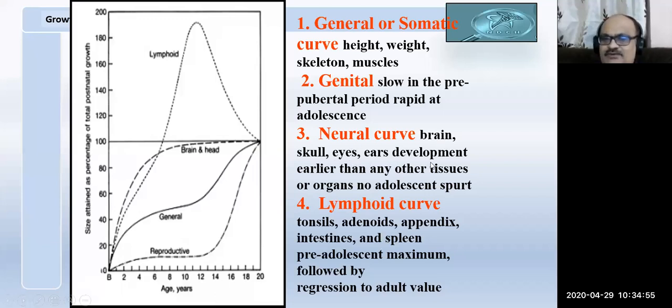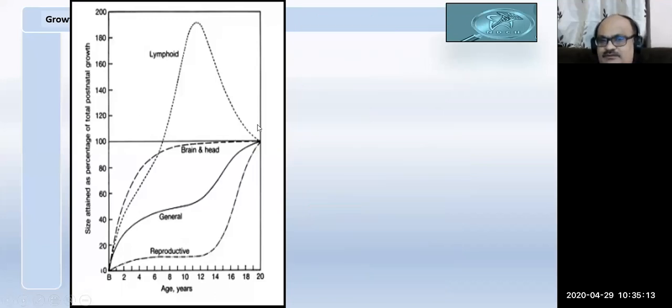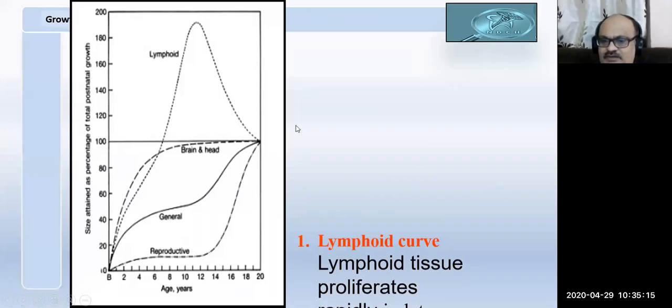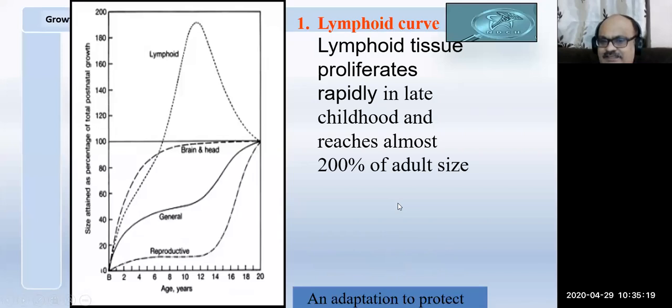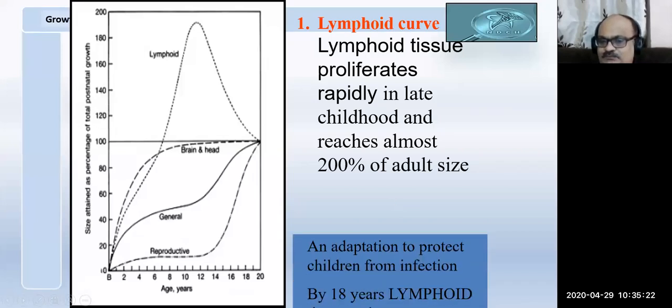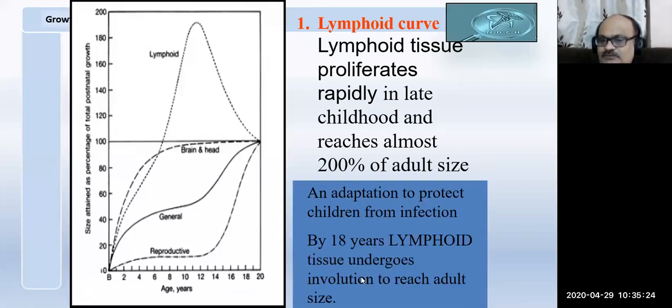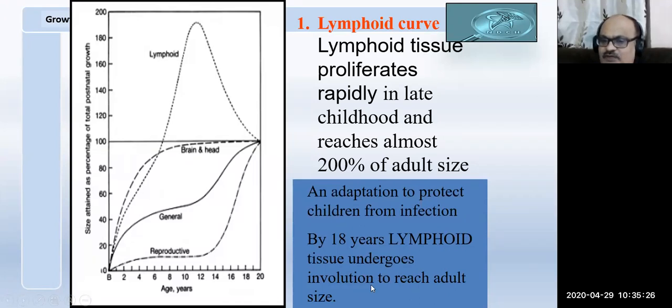The neural growth consists of the skull, eyes, ears, and development. No adolescent spurt is noted. Neural growth completes by 6 years, so no spurts are present. Most of the times spurts are present in the general or somatic growth. This we have already discussed. So lymphoid tissue reaches 200%, then regresses again. It is also called regression or involution.